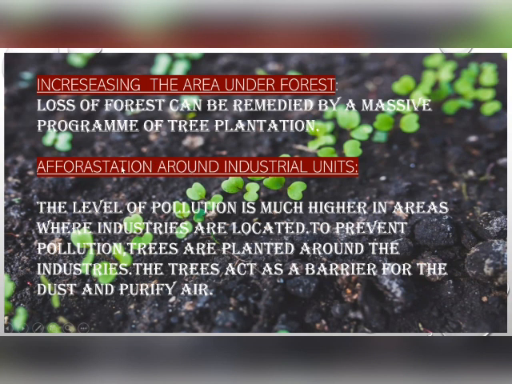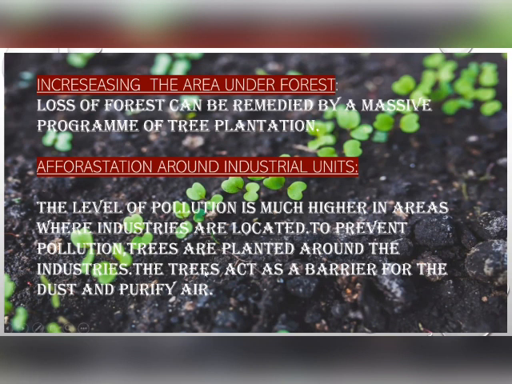Two things are here, afforestation and industrial units. What is afforestation? It is the opposite of deforestation. And why are they concentrating on industrial units? The level of pollution is much higher in areas where industries are located. To prevent pollution, trees are planted around the industries. The trees act as a barrier for the dust and they purify air.